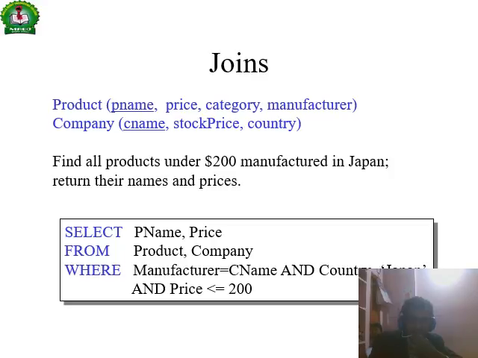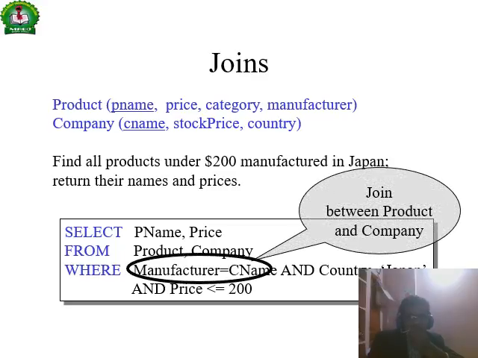So that means we will join the two tables, that is select p name, price from product, company where manufacturer is equal to C name, and country is equal to Japan, and price is less than or equal to $200. So here these three conditions must be satisfied, then the row will be selected.